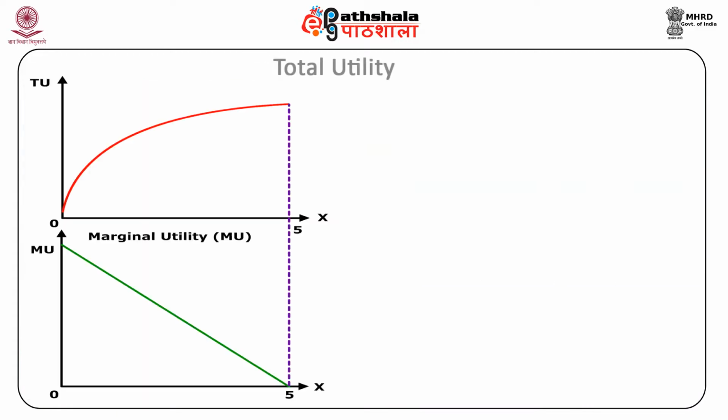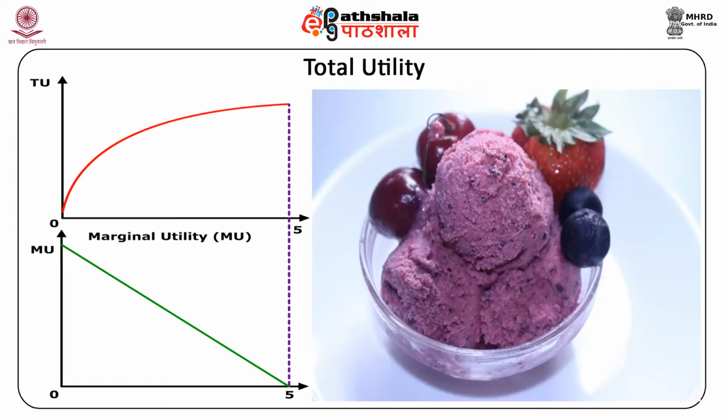For example, the consumer starts feeling sick from having so much ice cream in a day. This can be clearly explained with the help of a diagram. As more and more of a good is consumed in a given period, we expect that the total utility will increase at a decreasing rate. Hence, the shape of the curve observed in the top panel of figure 1.